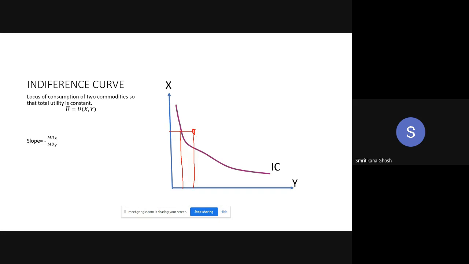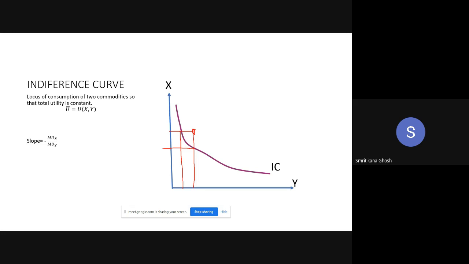But you have to keep total utility constant because you want to draw the indifference curve. Given that, you have to reduce consumption of X. If you reduce consumption of X, your total utility falls, and you have increased your consumption of Y, so total utility is rising. The sum total is constant.